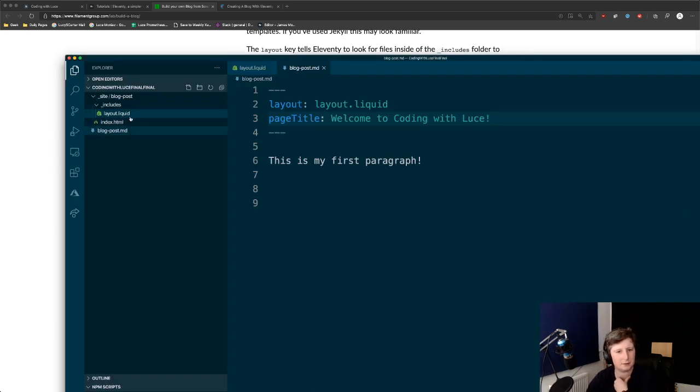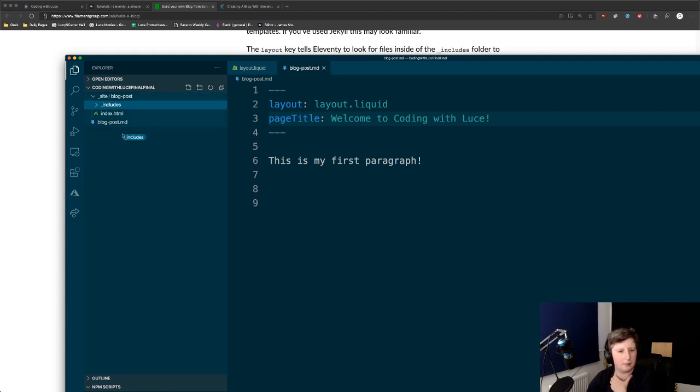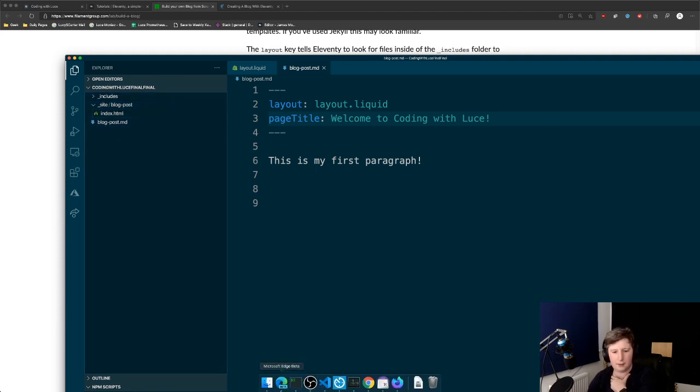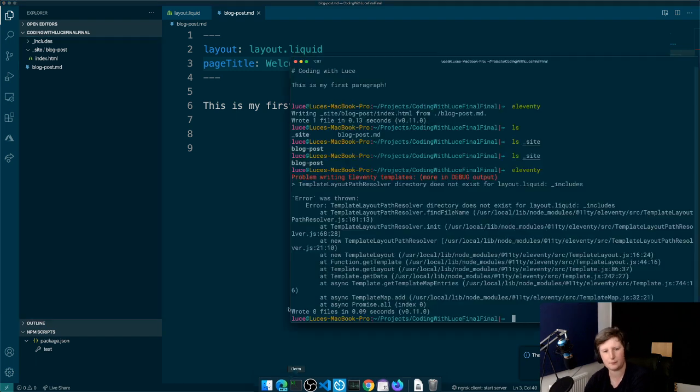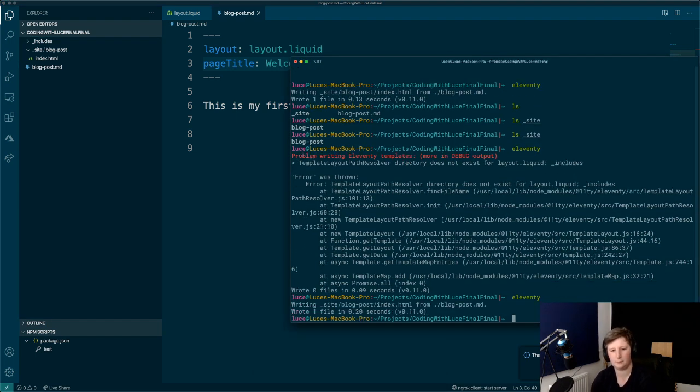Yeah, that exists. Oh, done it again. There we go. Take two. So if you missed that, I put the includes inside of site blog post again. I love Visual Studio Code. I know a lot of people do, but it's too easy with this button to accidentally put things in the wrong place. But let's try again. There we go.